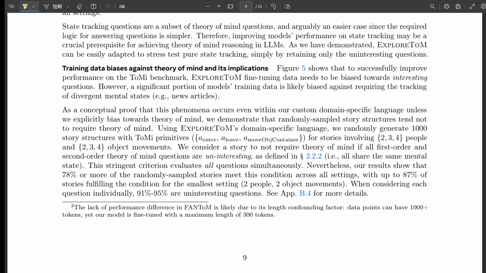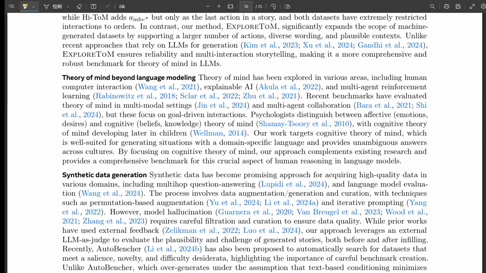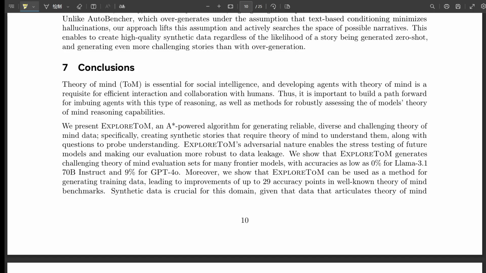But AI doesn't have that kind of built-in intuition. Not yet, anyway. So even before it can start to understand someone's beliefs or intentions, it needs a really solid grasp of the basic facts of the situation. It's like building a house. You can't start putting up the walls and the roof until you have a strong foundation.